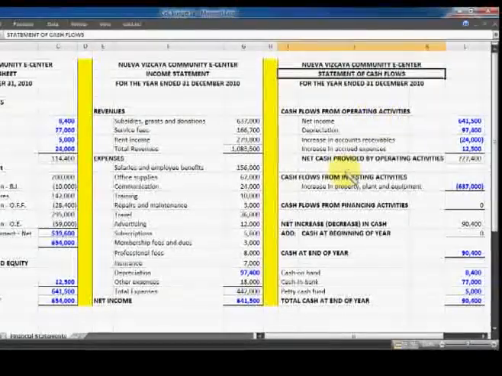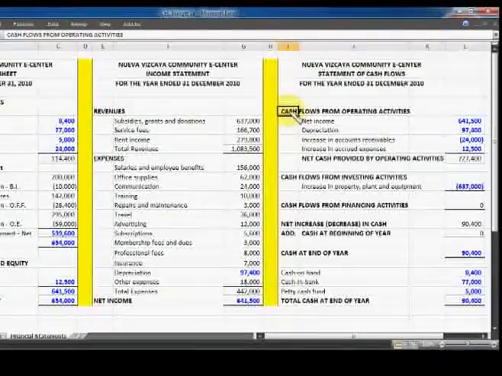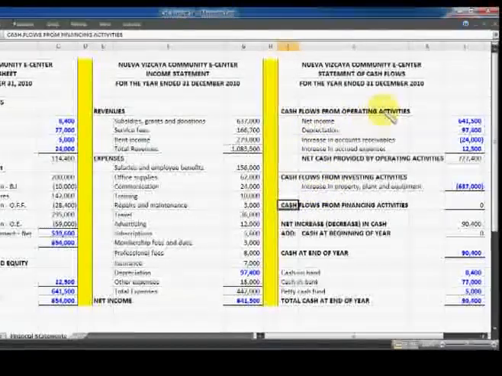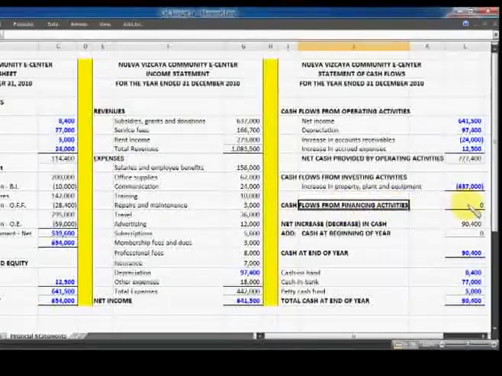These are categorized into cash flows from operating activities, cash flows from investing activities, and cash flows from financing activities. We only have cash flows from operating activities and investing activities. We don't have cash flows from financing activities.